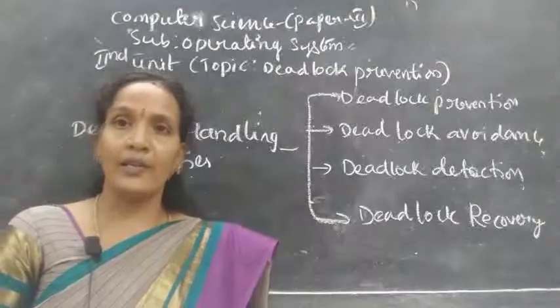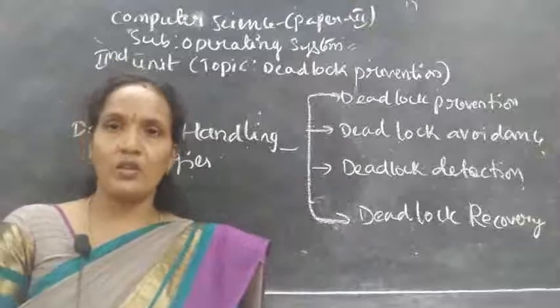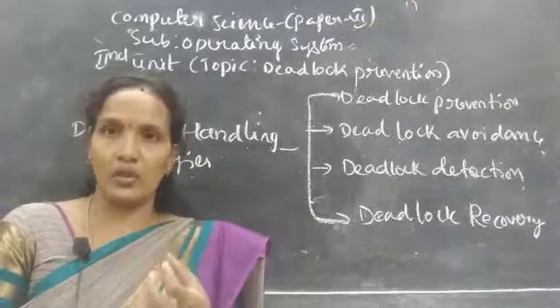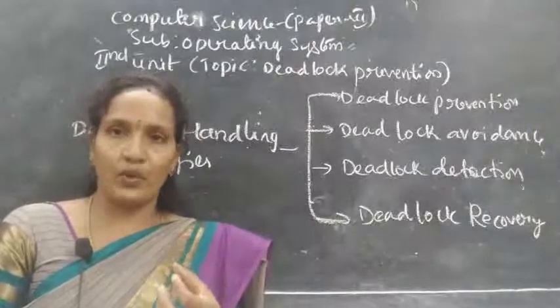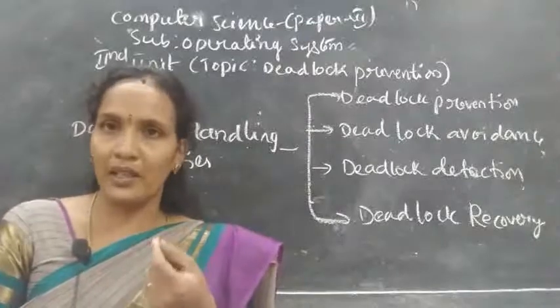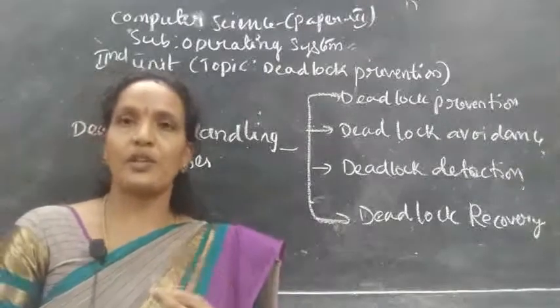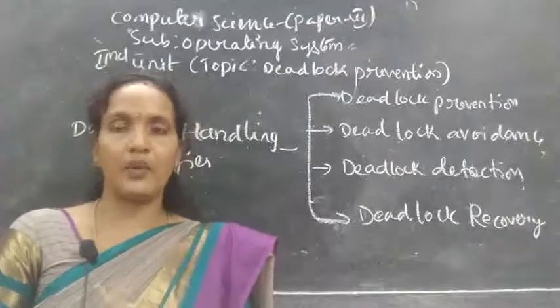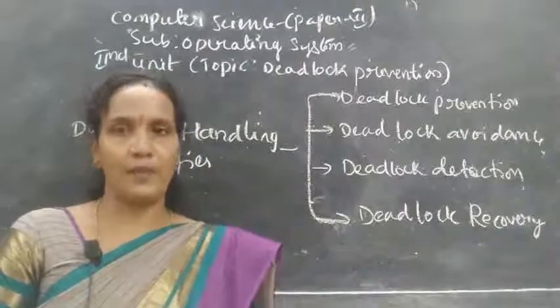Okay, for deadlock, I have given one system model. In a multi-programming environment, when any process wants resources, what model do they have to follow? What are the steps? First, whichever process wants the resource should request the resource. If the resource is available, then it is allocated to that process.